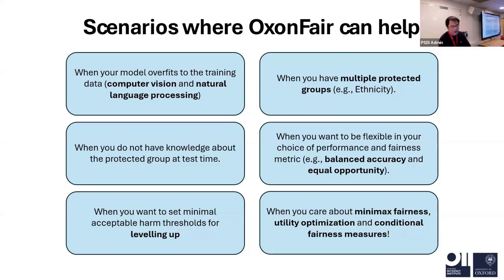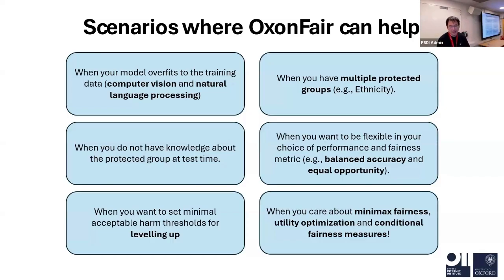The next scenario is if you do not have knowledge about the protected group at testing time, which means when we apply our tool in practice, you do not need to give the group information for the data point. You can just give some raw text or image. You do not have to give the information of which gender or which ethnicity this figure belongs to. So this is a very big advantage.